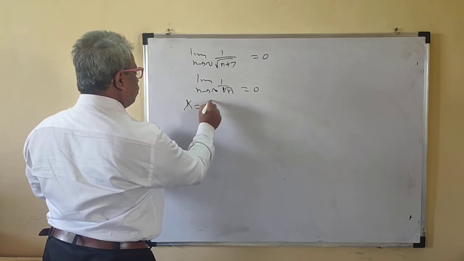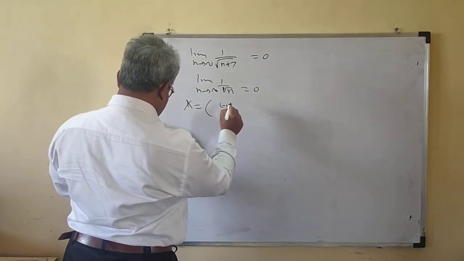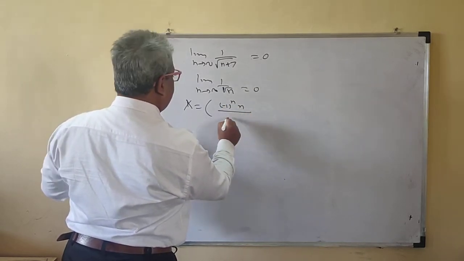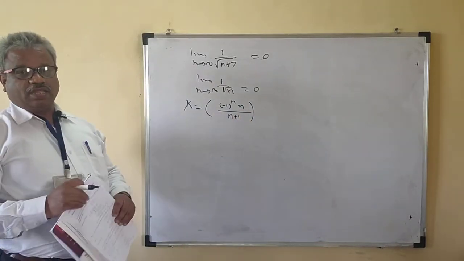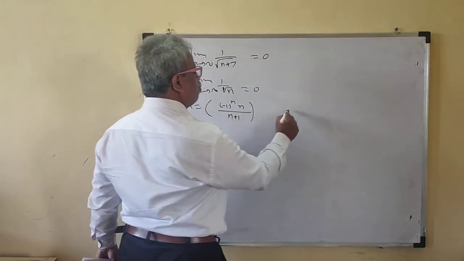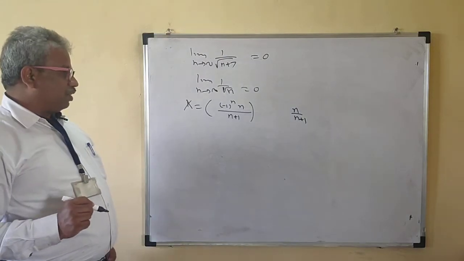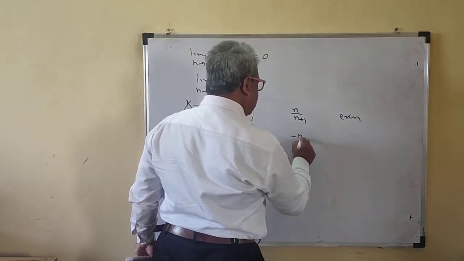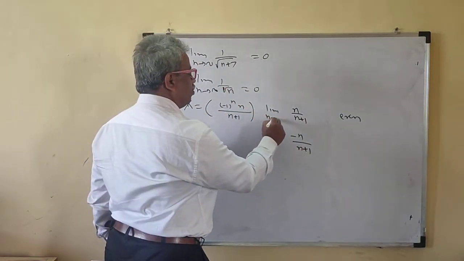Now suppose this is the sequence: minus 1 raised to n upon n plus 1. So minus 1 to the n is there. What happens when n is even? For even n, this is n upon n plus 1. For even, it is n upon n plus 1. And for odd, this is minus 1 times that. Okay. Now we take the limit as n tends to infinity.